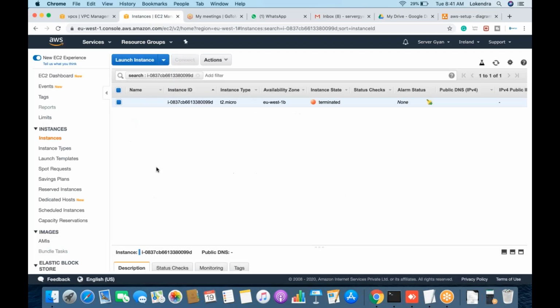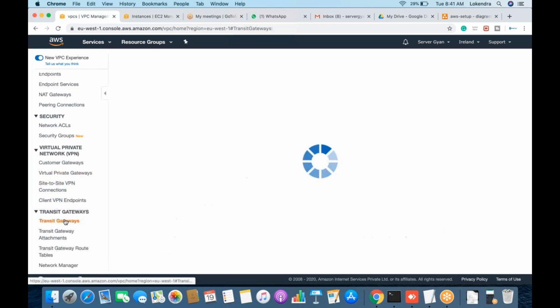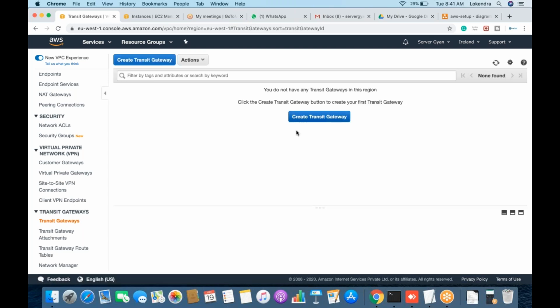Whereas if you have only a single transit gateway, using that single transit gateway you can connect all the VPCs. You can avoid having more than 50 VPC peering connections after creating one transit gateway. One transit gateway is just like a virtual router, which allows you to define that if traffic is coming from a given source, then where it should be forwarded. So you can define source and destination within a single component, which is known as transit gateway.